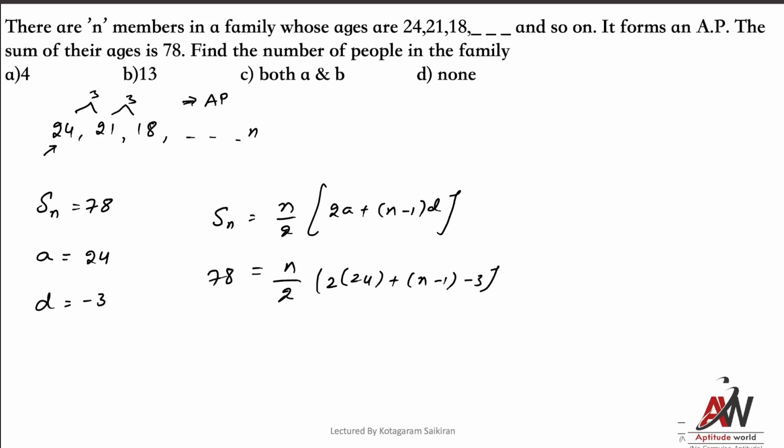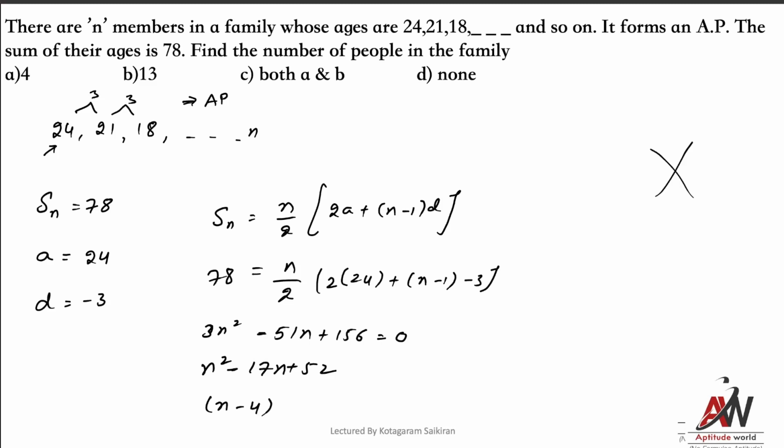So how much is it? This would be 3n square, and this is 48, which will come outside and get cancelled. 3n square minus 51n plus 156 equal to 0. This I can write as, taking 3 common, n square minus 17n plus 52 equal to 0. So what are the roots now? n minus 4 and 3 you can take now, that's it, since 52 and 17 should come.